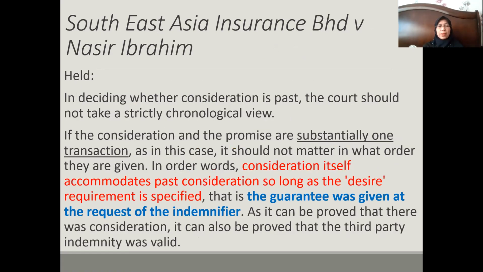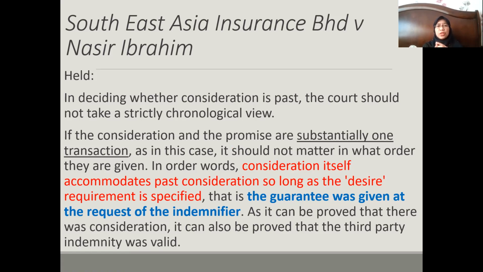The court held that in deciding whether consideration is past, the court should not take a strictly chronological view. We shouldn't limit the decision to the date alone, because clearly the date is in the past, and past consideration is not valid. The court held that if the consideration and the promise are substantially one transaction, a long transaction but all one-off and related, as in this case, it should not matter in what order they are given. So the date is not really important.